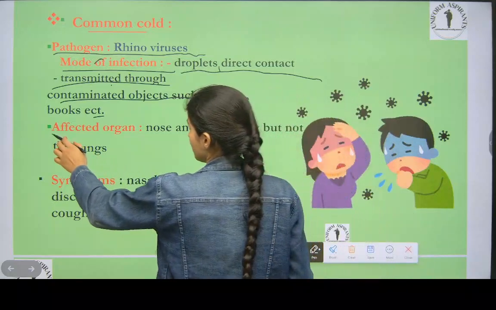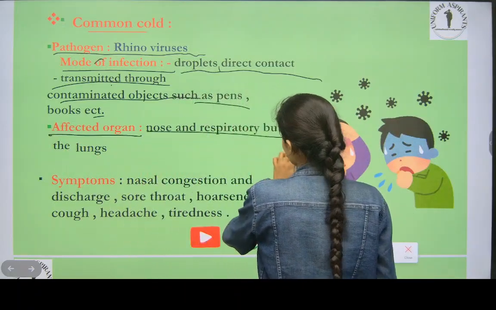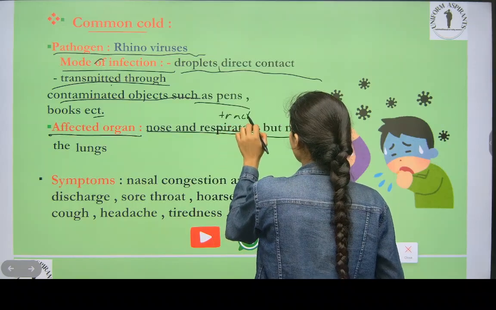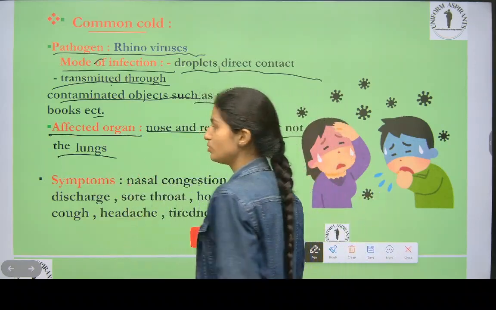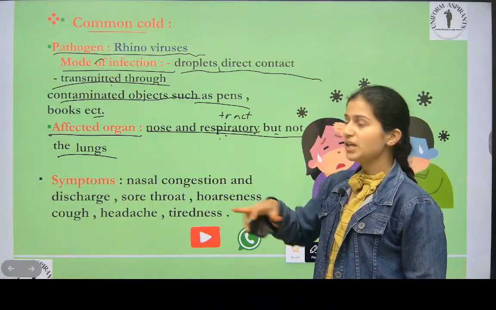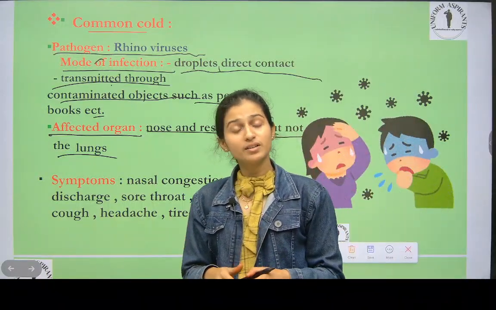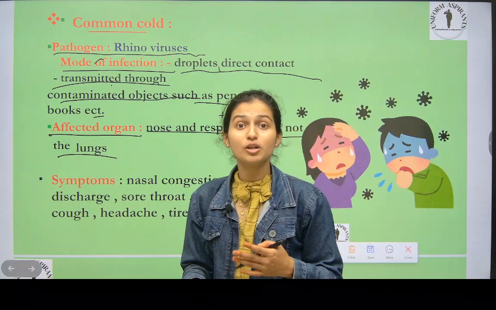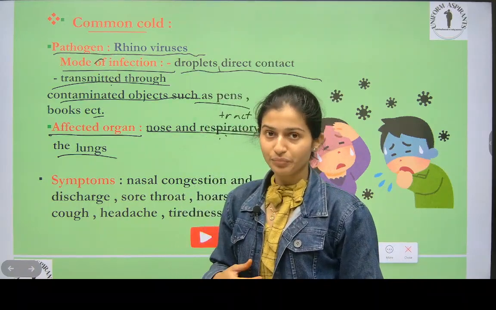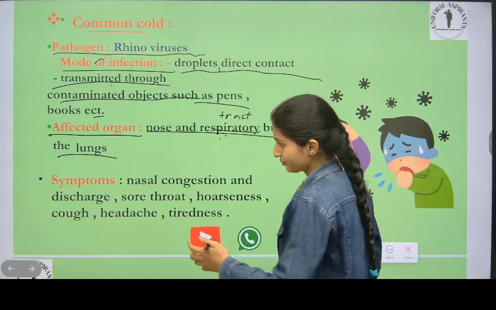Okay, affected organ: nose and respiratory tract, but not the lungs. It means only the nose and respiratory tract are affected, but the lungs are not. When the lungs are affected, that is pneumonia, which is caused by bacteria. We will learn that also.